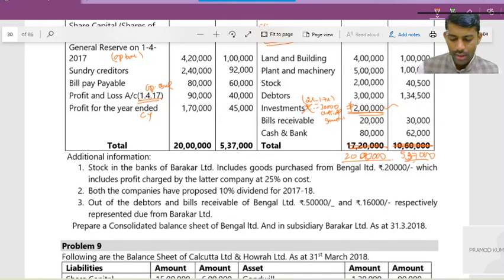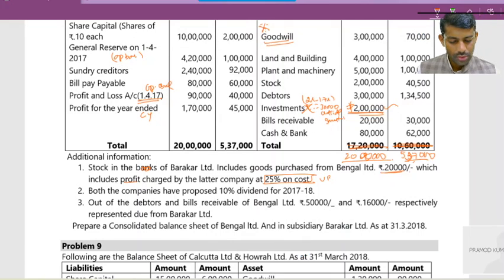Continue reading. Additional information: stock in the books of Barkar Limited includes goods purchased from Bengal Limited for 20,000, which includes profit charged by the latter company at 25% on cost. So therefore, the URP adjustment is there in step number 7.